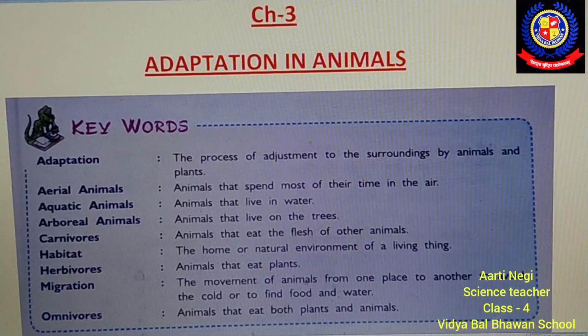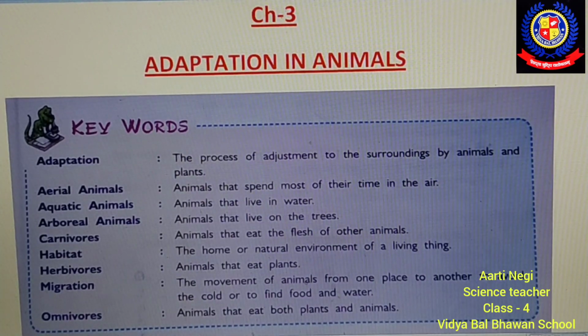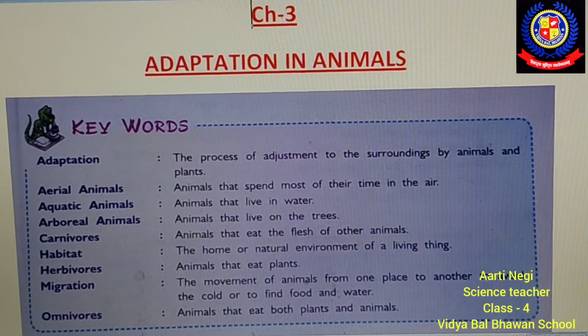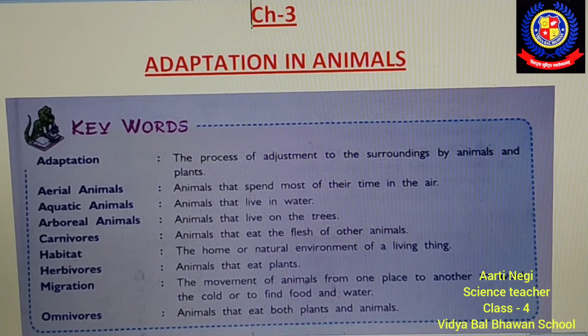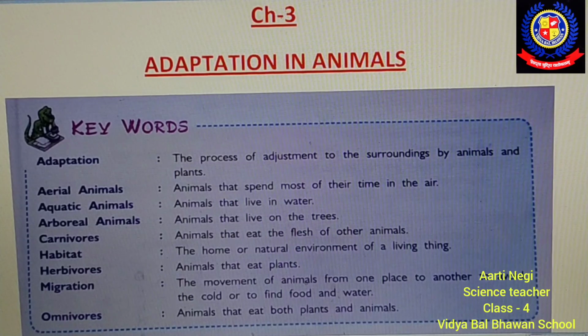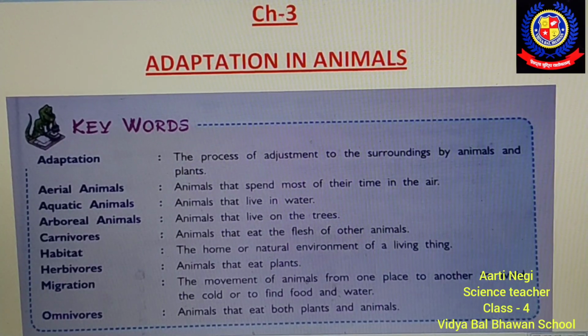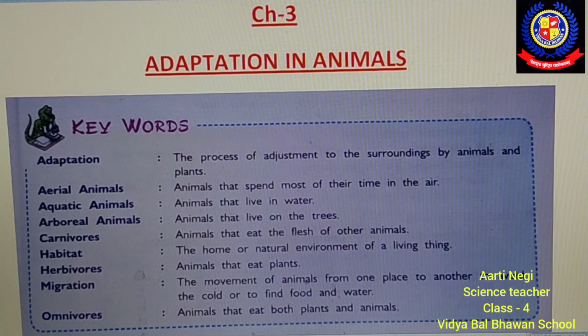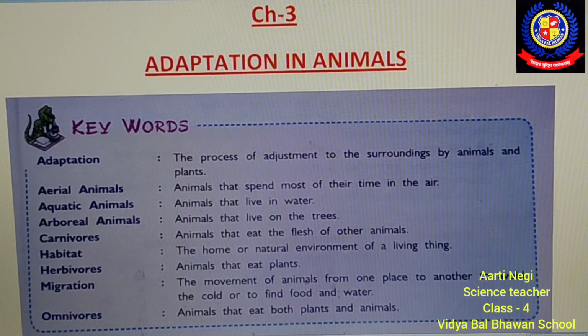Like you can say the habitat of cactus is desert, the habitat of tiger is forest, the habitat of elephant is forest. Means we can say the natural home of an animal or any other living thing, whether it is an animal or a plant, is called that creature's habitat.